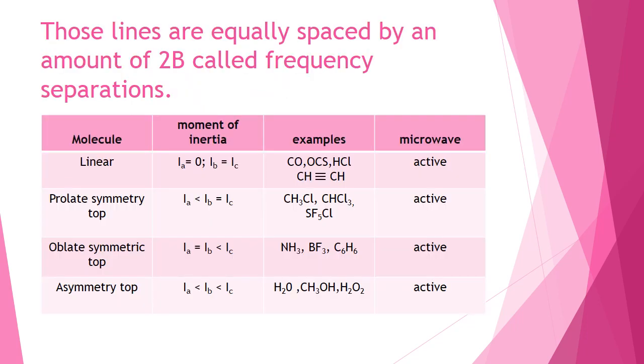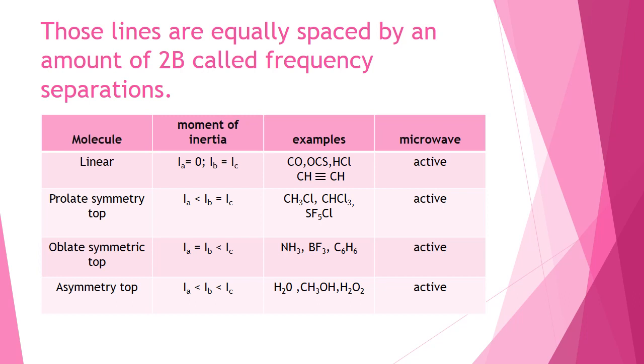These lines are equally spaced by an amount of 2B cm⁻¹, and this is called the frequency of separation. Let us consider the different types of molecules. For a linear molecule, the moment of inertia Ia equals 0 and Ib is equal to Ic. It possesses a permanent dipole moment. Examples: CO, OCS, HCl, CH triple bond CH, and these molecules are microwave active.